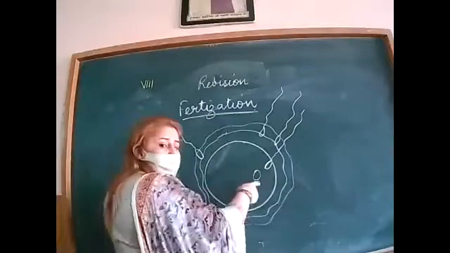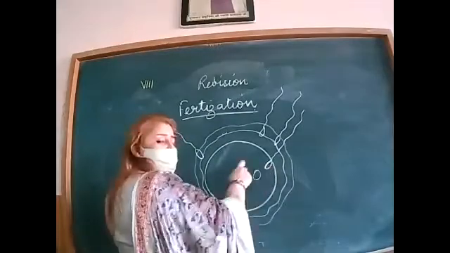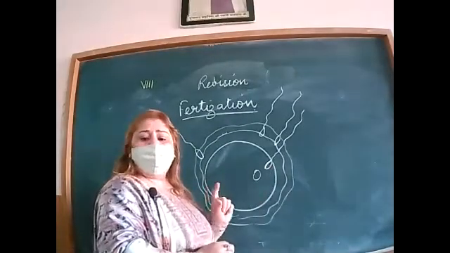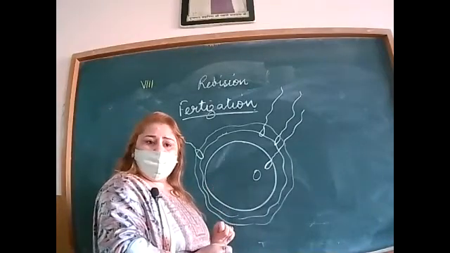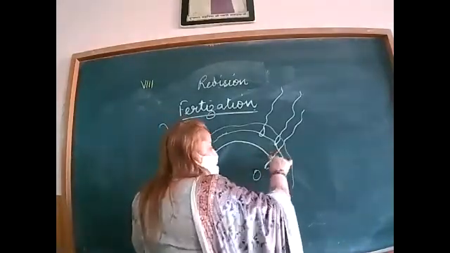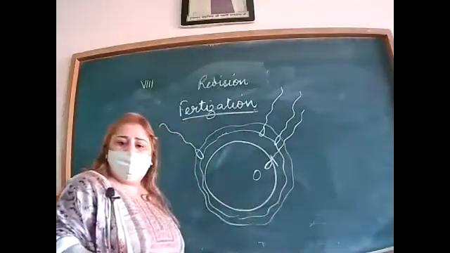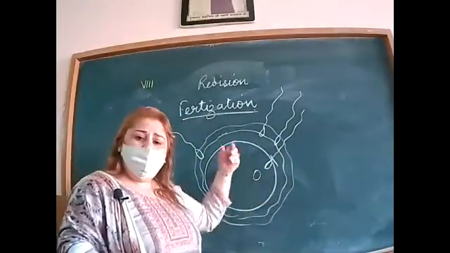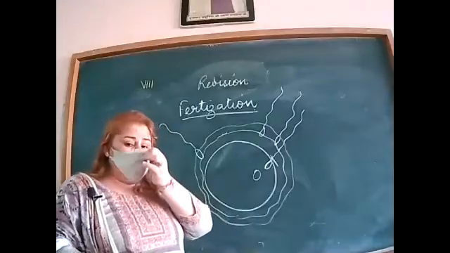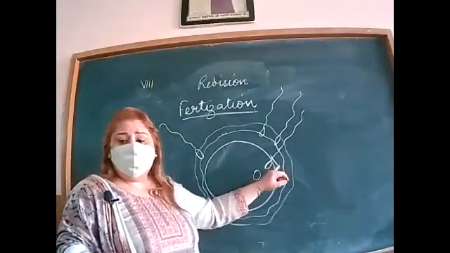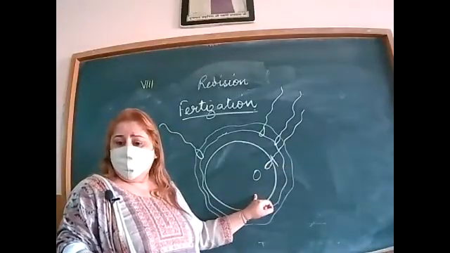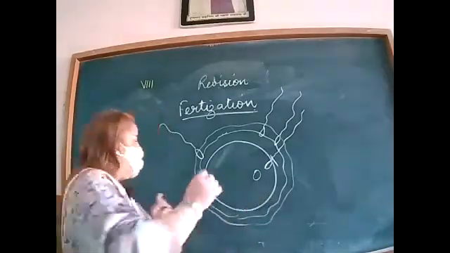One of the sperm enters into the egg and fuses together with the ovum. After that, the tail portion will be removed. That means the nucleus of the sperm reacts with the nucleus of an egg to form the zygote.